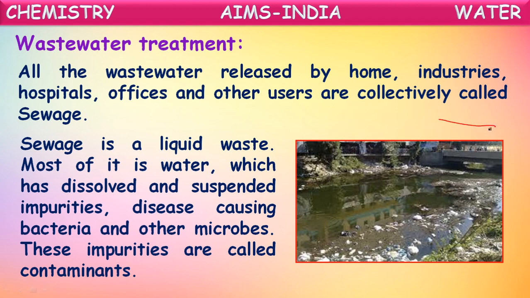These all have to be removed before reusing this water, and that we call wastewater treatment. Removal of dissolved impurities, disease-causing bacteria and other microbes. After the removal of these from the wastewater or sewage, we can reuse that water for our work. This total process of removal of all the impurities present in the sewage is called wastewater treatment.